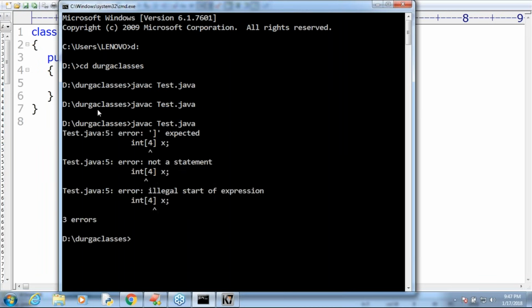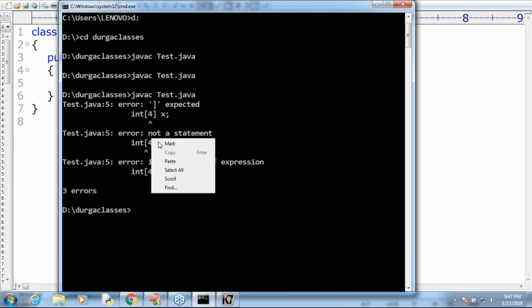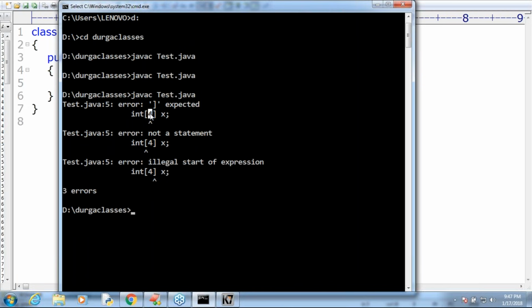Clear, right? So at the time of array declaration, we are not allowed to specify the size. Remember, but at the time of array creation, we compulsorily have to specify the size. Observe the counterpart: while creating an array, new, as we are going to discuss.